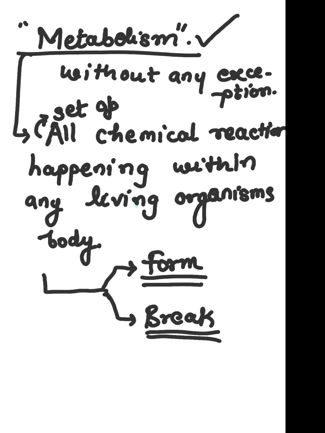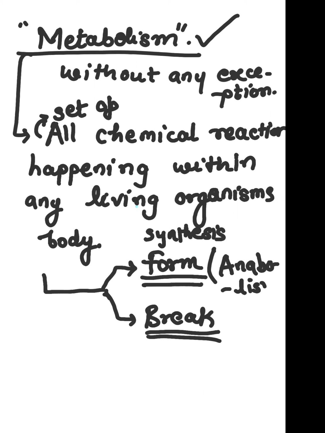Forming molecules means synthesis, right? So synthesis type reactions are called anabolism, whereas breaking type reactions are called catabolism.